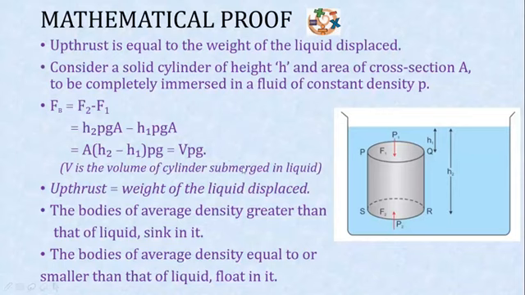So when this container is immersed in water, it will displace liquid equal to its own weight. Upthrust will also be equal to the weight of the liquid displaced by this container.